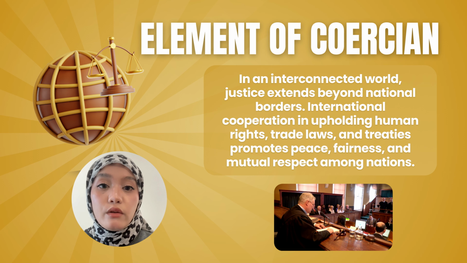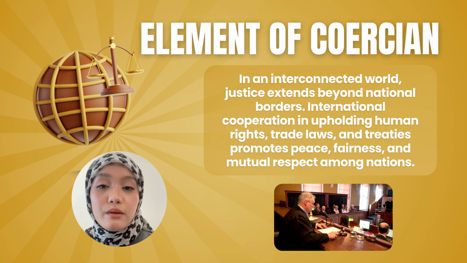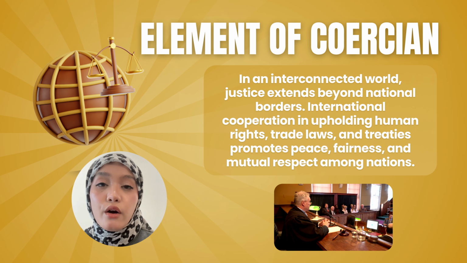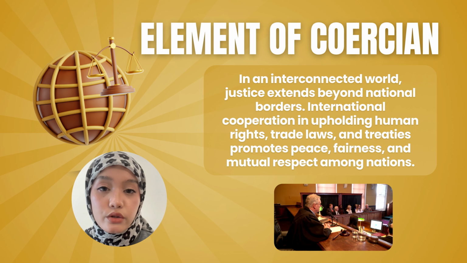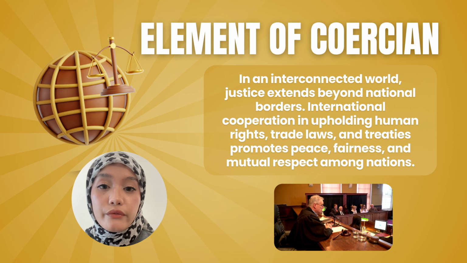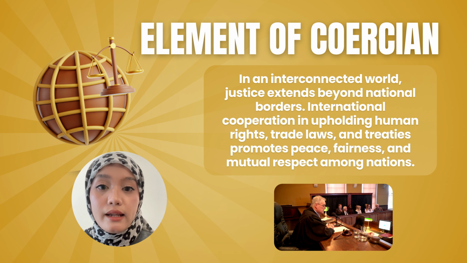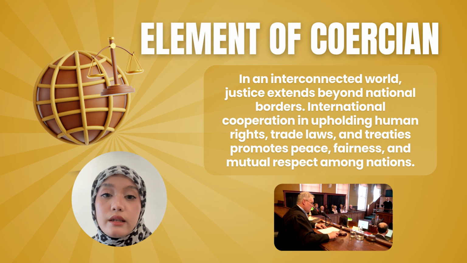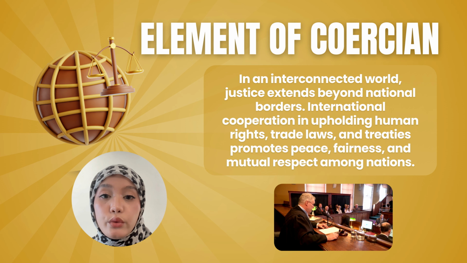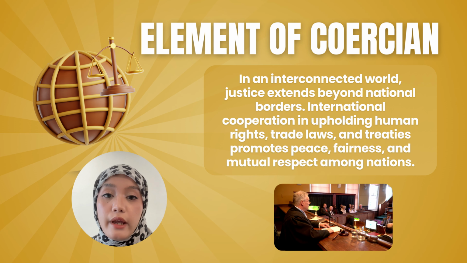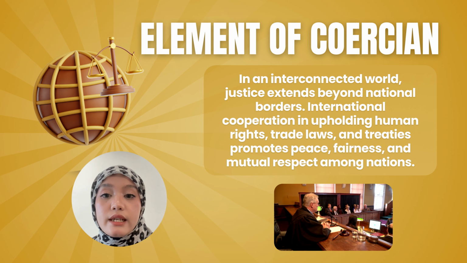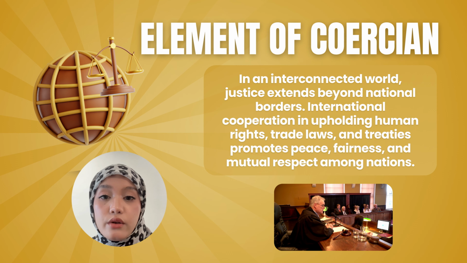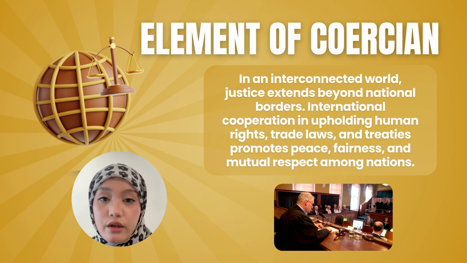The second element is unlawfully detaining or threatening to detain property. This happens when someone wrongfully keeps another person's property or threatens not to return it until they agree to a contract. For example, refusing to return someone's car unless they sign an agreement is considered coercion. The third element is the intention to make a person enter into an agreement. The threat or unlawful act must be made with the purpose of forcing the other person to give their consent. If there is no intention to obtain consent, then it may not be considered coercion.